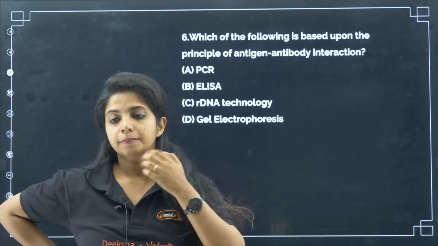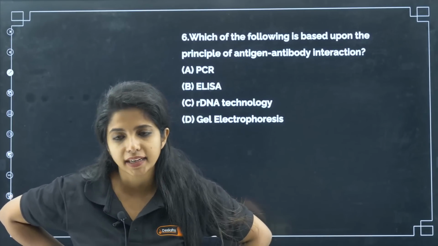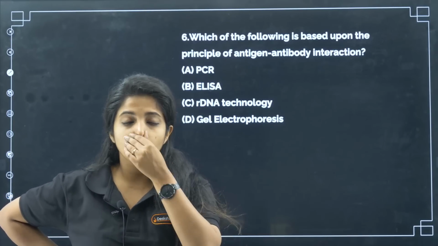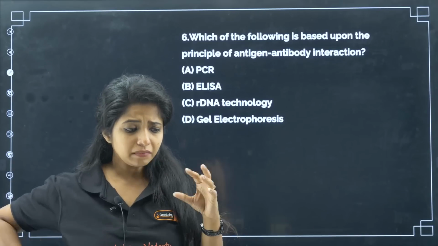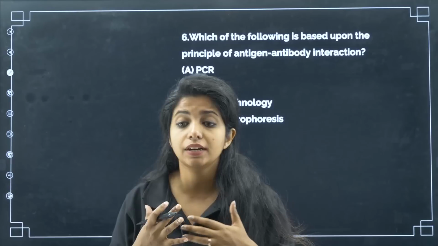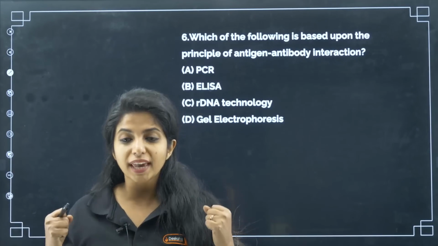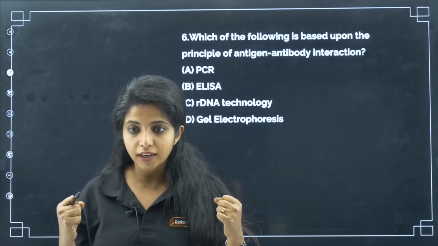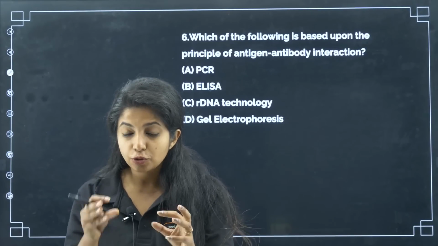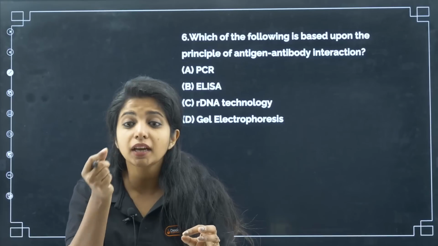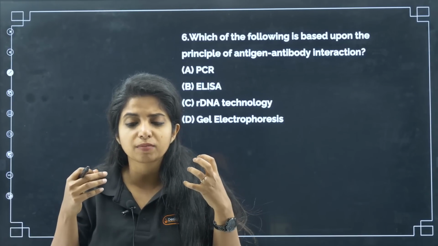Now, question number 6. Which of the following is based upon the principle of antigen-antibody interaction? My dear children, what are antigens and what are antibodies? You should know that first. Antigen is something foreign that enters our body, anything foreign which has the capacity to excite our immune response is known as an antigen. A dust particle can also be an antigen, because when dust particles get inside, my immune system becomes activated.